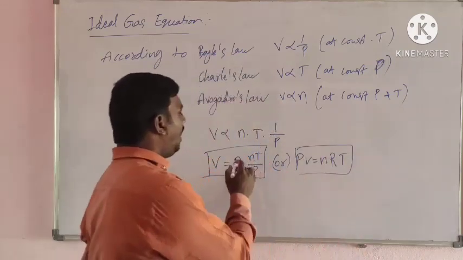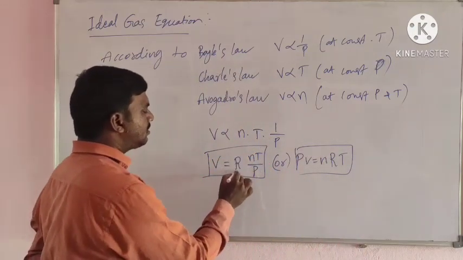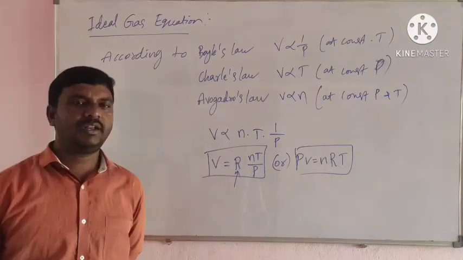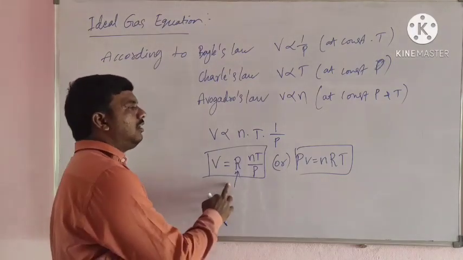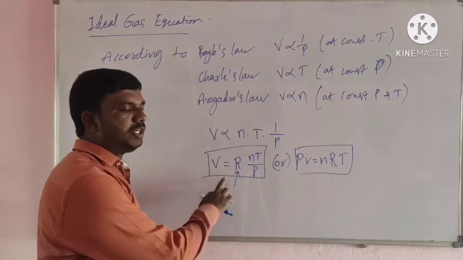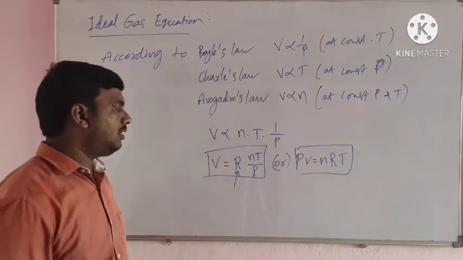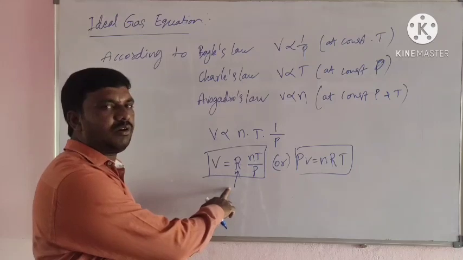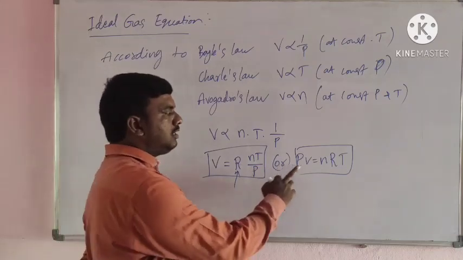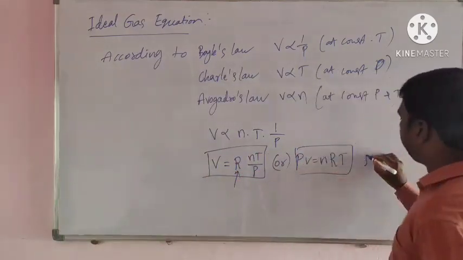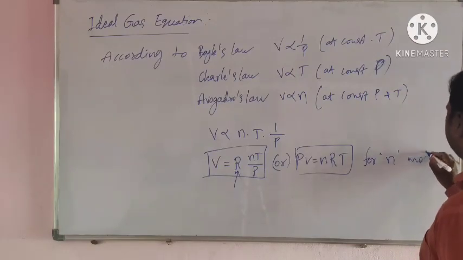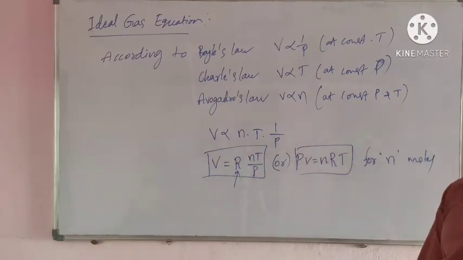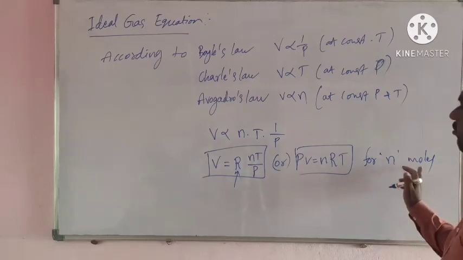Here R is the gas constant. It is also called the universal gas constant or the molar gas constant. This is the ideal gas equation for n moles.